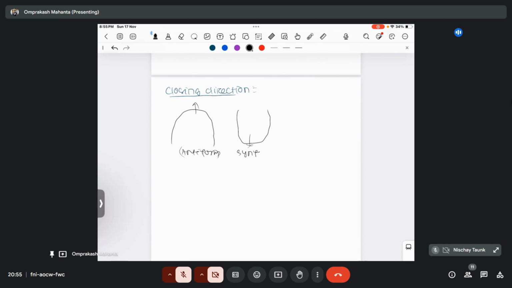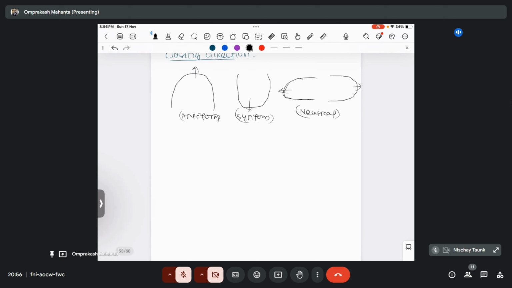If it is closing sideways, then I can say it is either right neutral or left neutral. This is a neutral fold. I can also say that an antiform is convex upward, a synform is convex downward, and neutral means convex sideways. So on the basis of closing direction, I can say either it is an antiform or a synform.